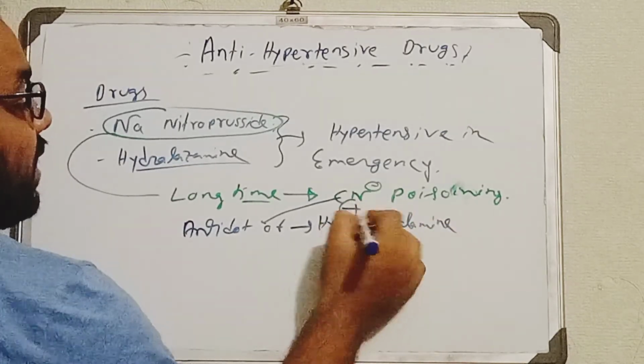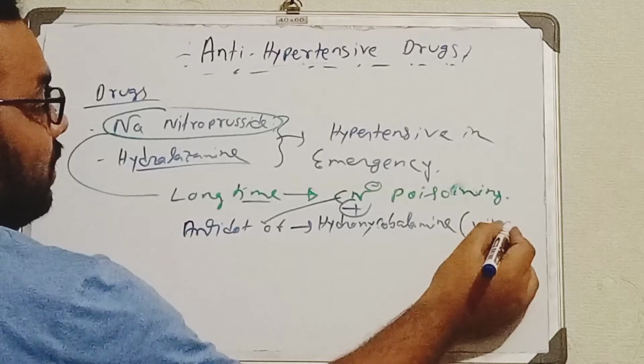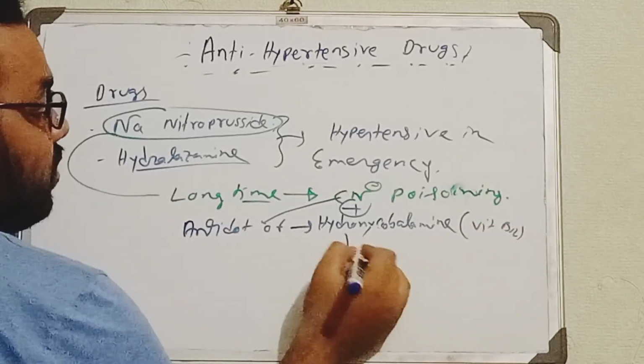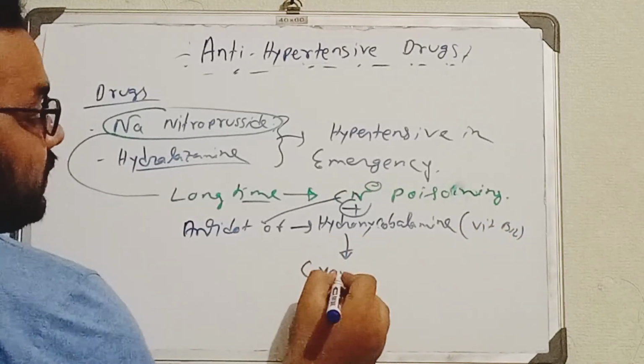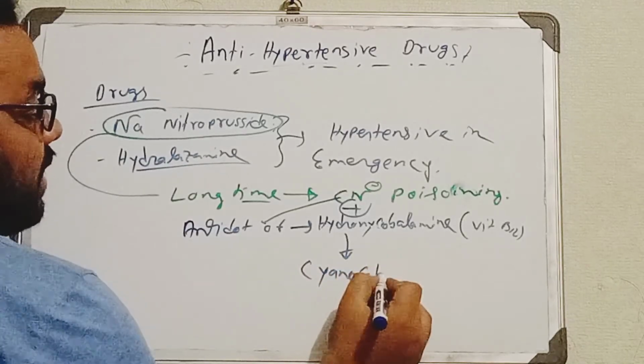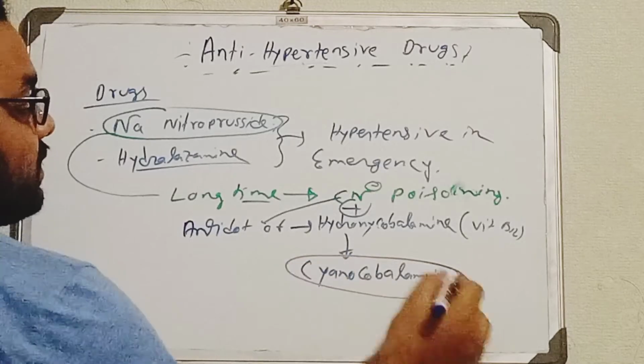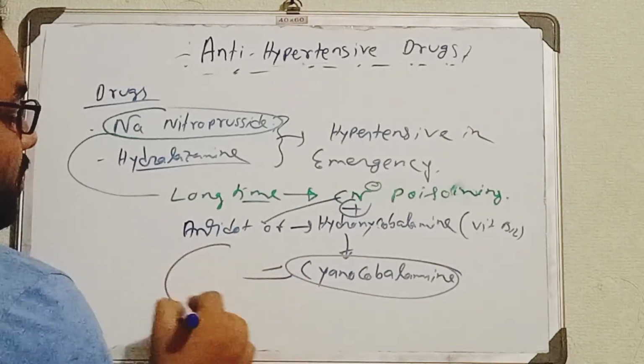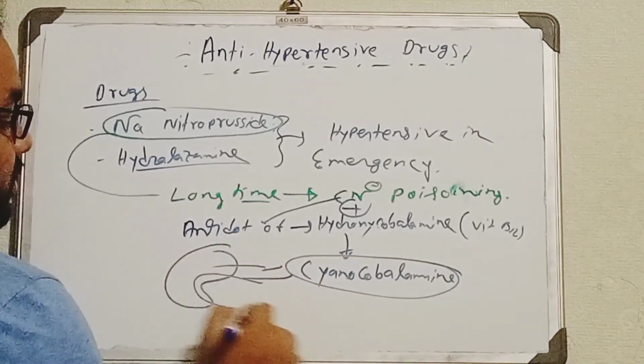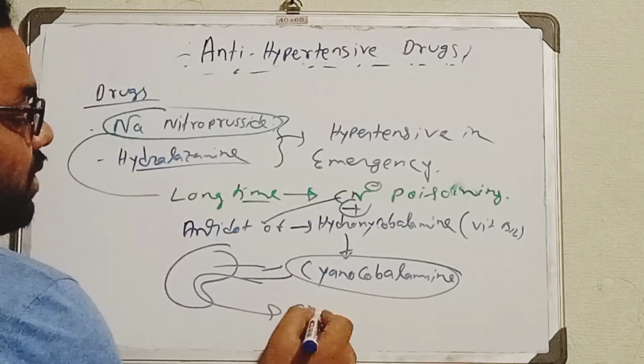And whenever the cyanide reacts with this, that will form the cyanocobalamin. And whenever this cyanocobalamin is formed, it can easily be excreted out through the kidney. It will be water soluble.